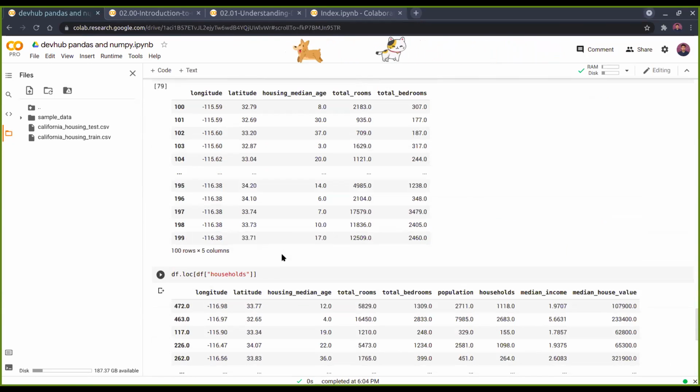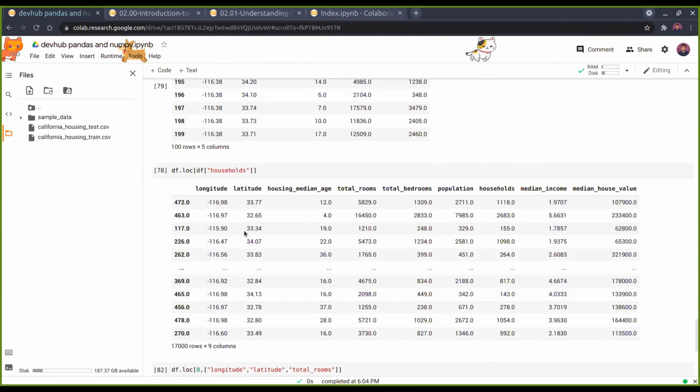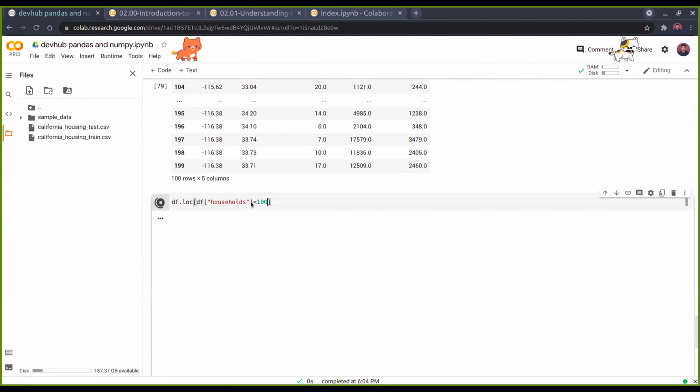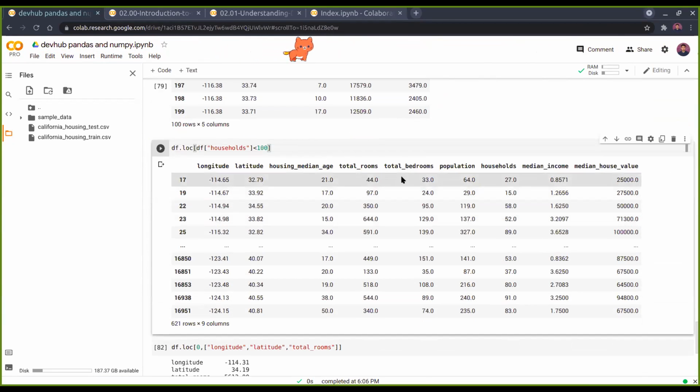Just to tell you another thing that happens: when I am giving one condition, say I was giving households less than 100, this is again returning a data frame with less than 100 households. What this does is it executes the condition and returns a true/false series.